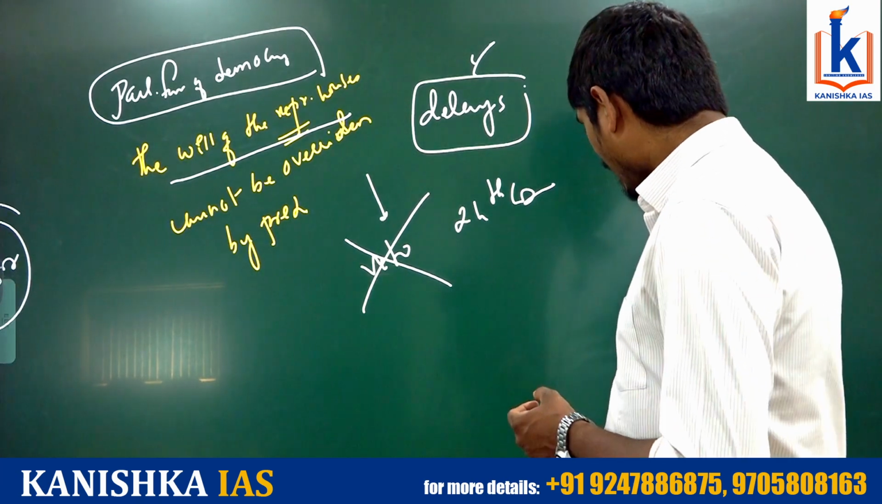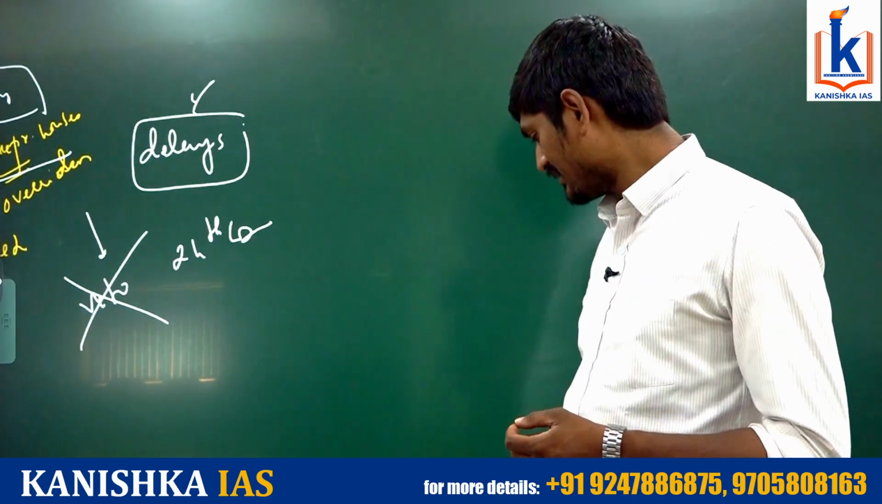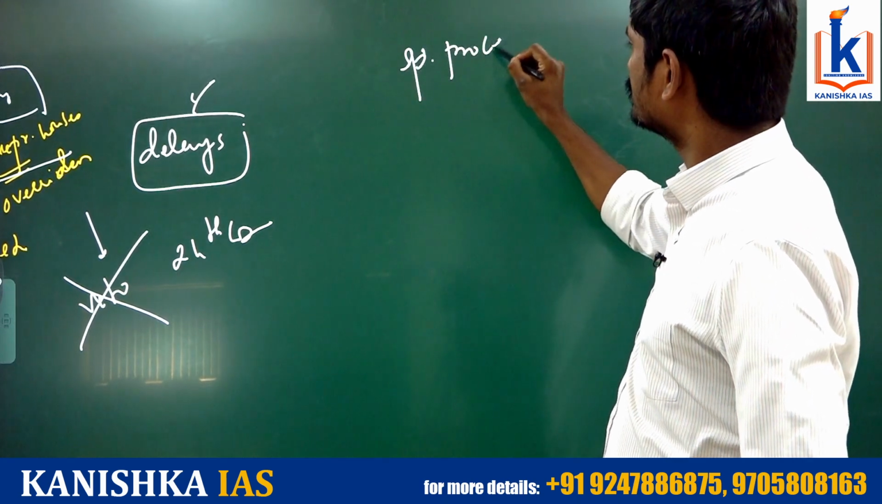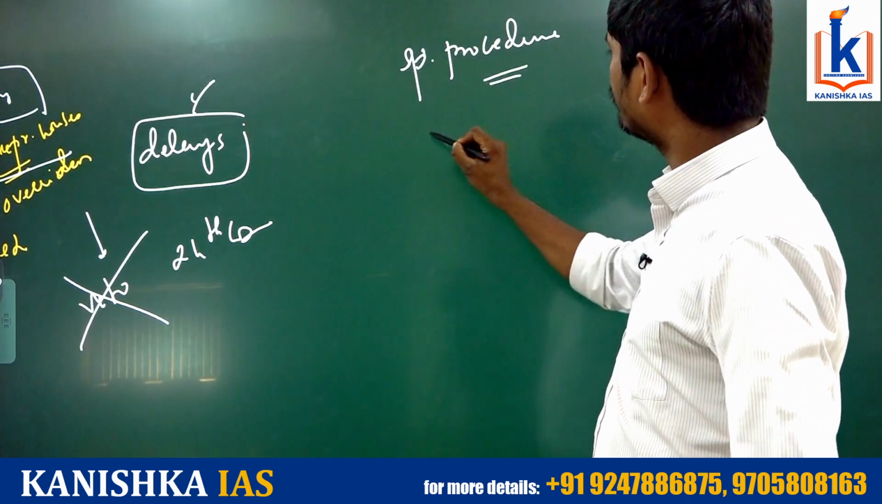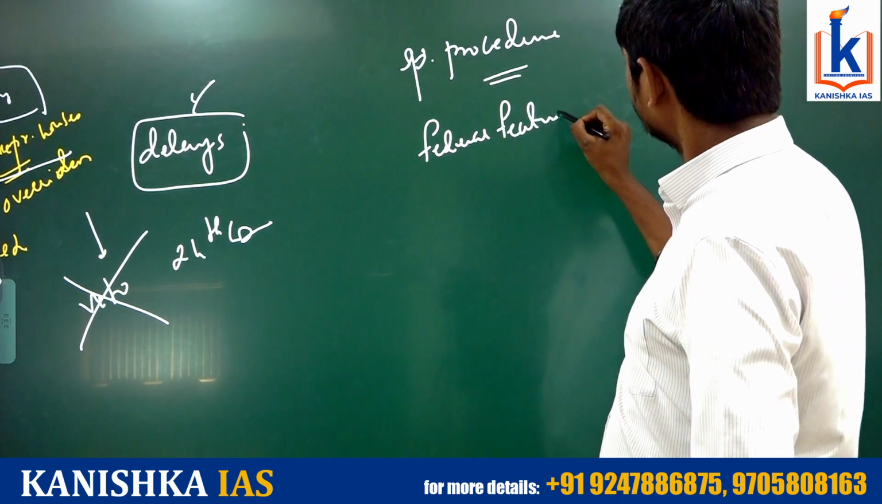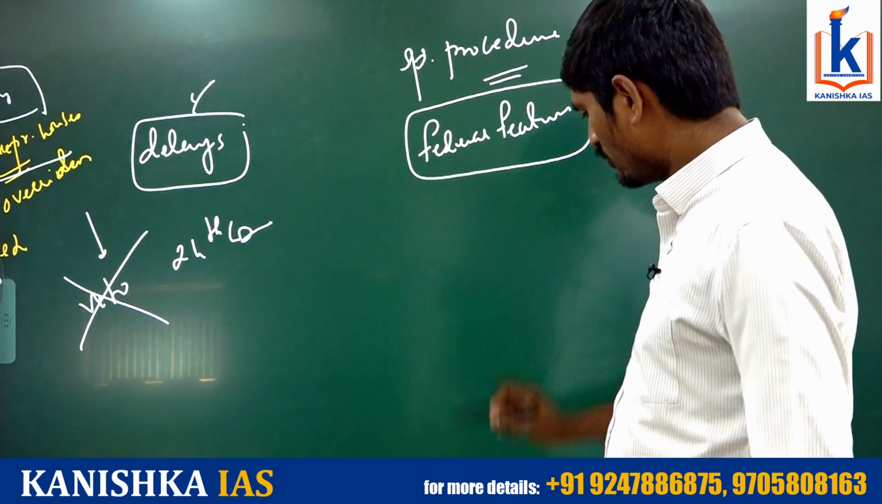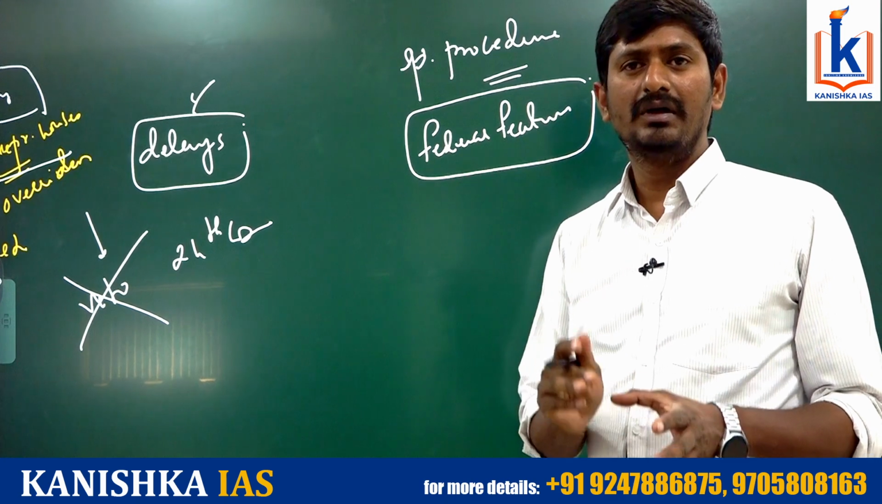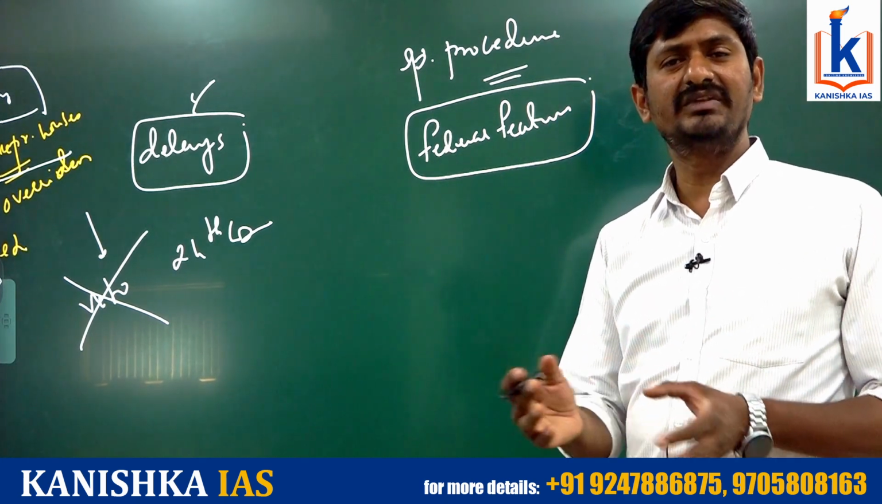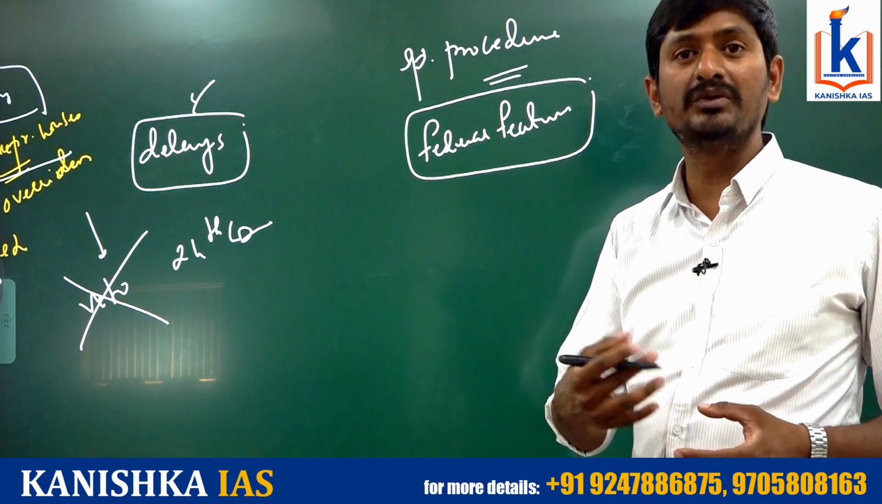And moreover, Article 368 also provides a special procedure for the amendment of the federal features of the Constitution. Federal features means those features which are related to the relationship between the center and states, and also the relative position of the central government and state government with respect to their powers.